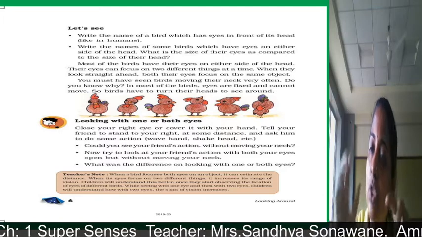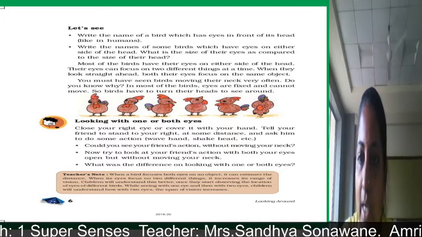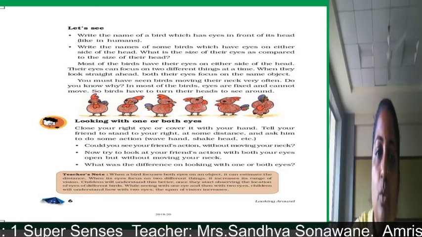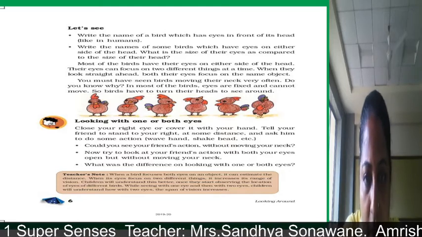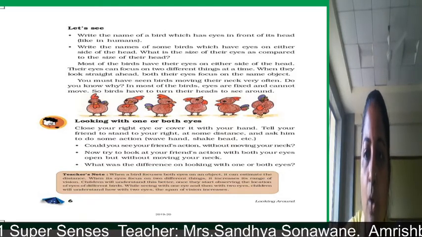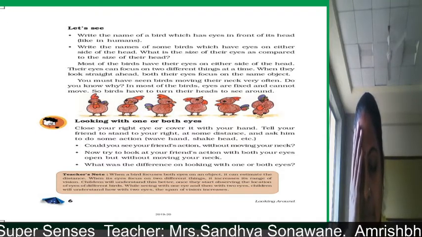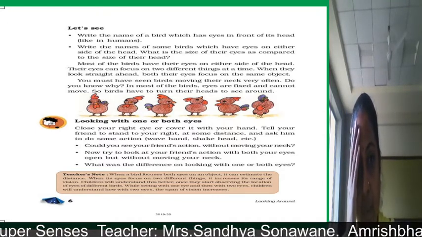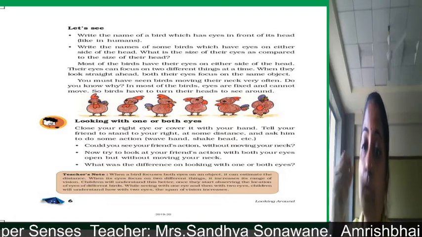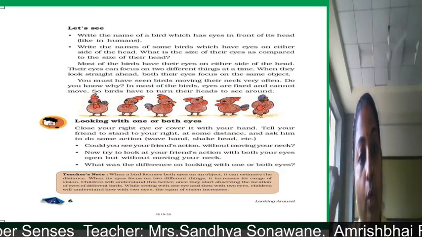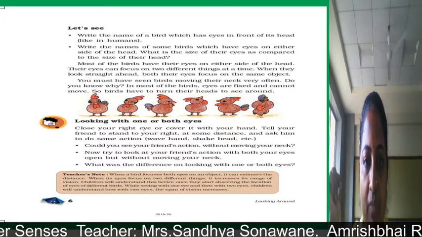You have to just observe what is happening at that time. Could you see your friend's action without moving your neck? You are closing your right eye and asking your friend or family member to do the action from the right side only. It is very difficult for us to see what is going on on our right hand side.